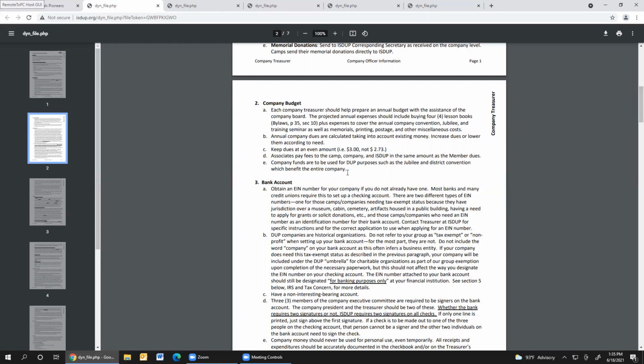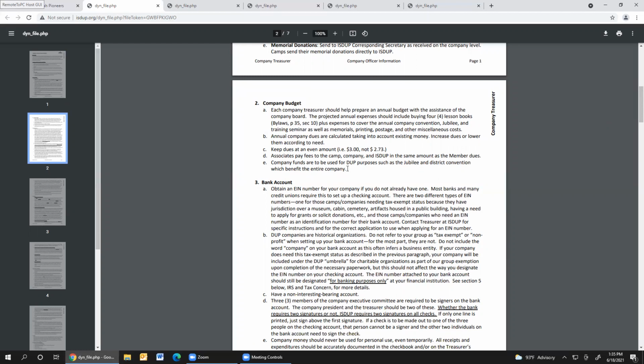The second one I want to really have you note is this E, company funds are to be used for DUP purposes. And for this, I mean that those fees that you're bringing in from the camps that you're assessing, they need to be used for things that have to do specifically with DUP, your meetings, your jubilee, your district conventions, which benefit the entire company.